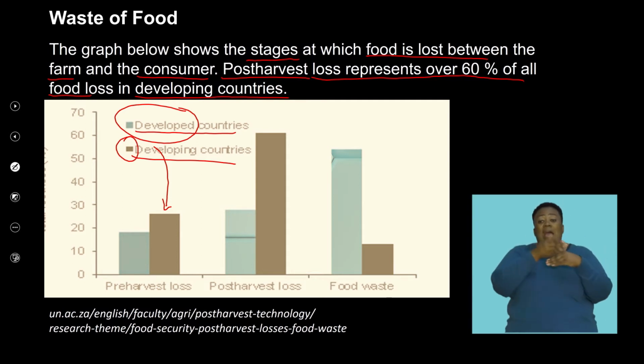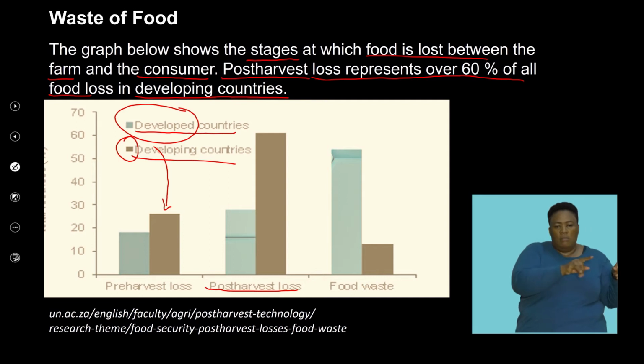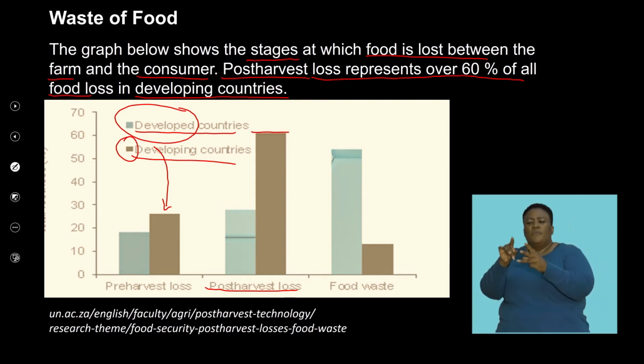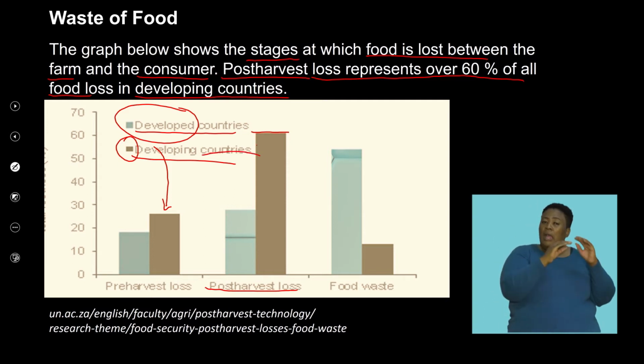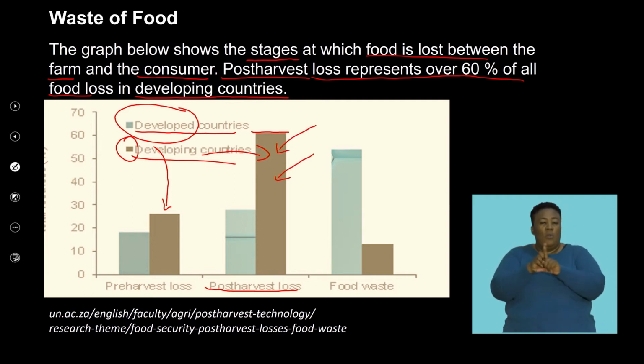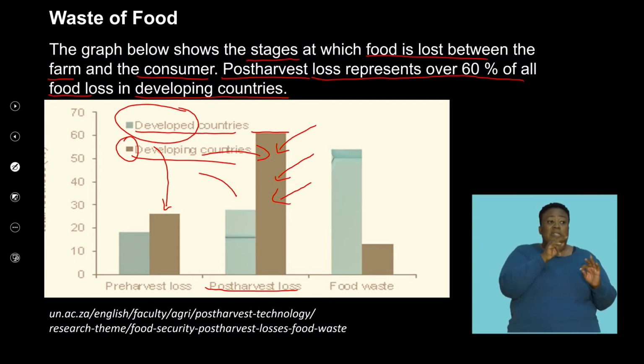If we look at the post-harvest loss, so this is when we talk about what happens from the producer all the way to the consumer in the transportation and getting that to the consumer, we can see that in developing countries there's a significantly higher post-harvest loss. And this links to their techniques, their transportation mechanisms, their storage facilities, as well as the quality of the food that is produced. And so this means that our developed countries, with their more modern and developed techniques of transporting and storage, means that there's significantly reduced loss of food.